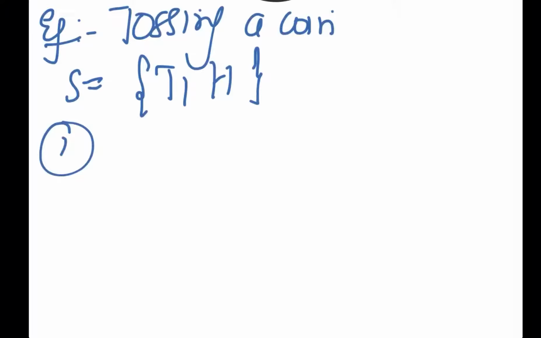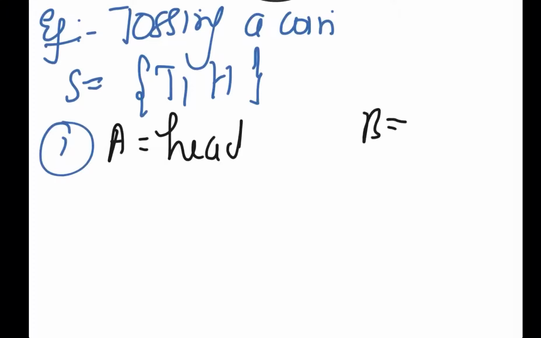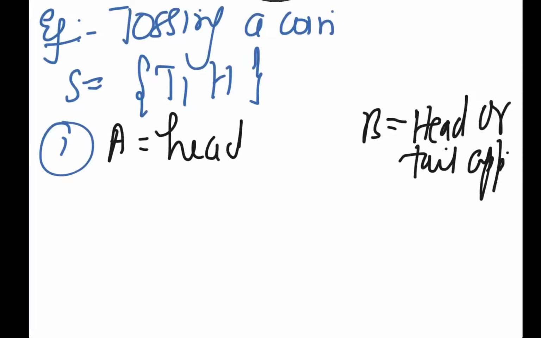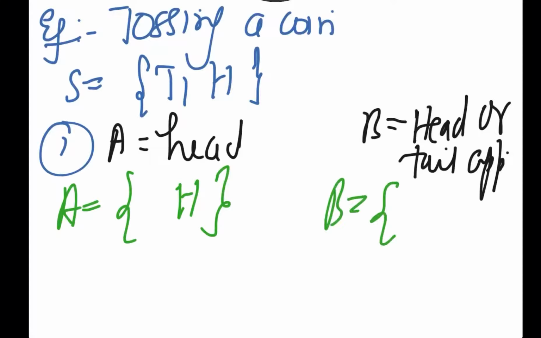In the first case I am taking event A as head appears, and event B as head or tail appears. Set A will be only H, the head case. And if head or tail appears, then set B will be H comma T, which is equal to the sample space.